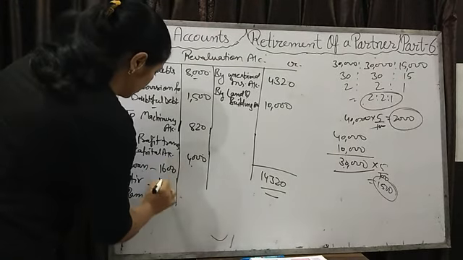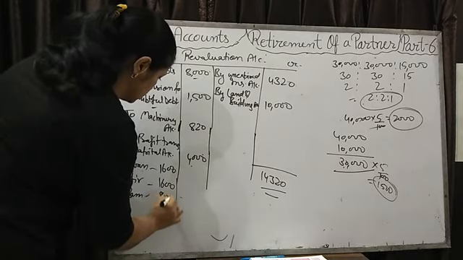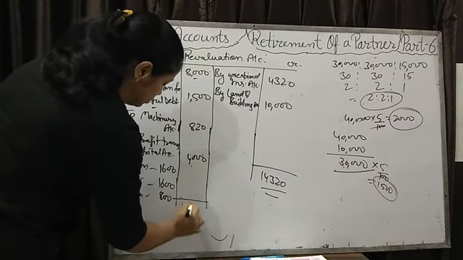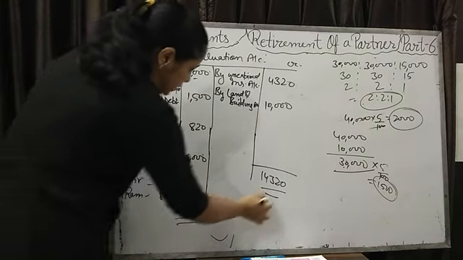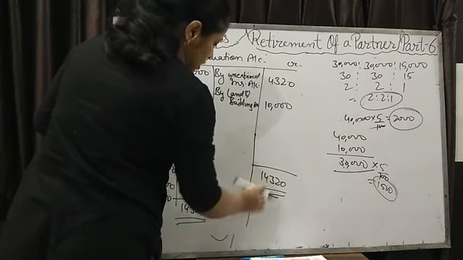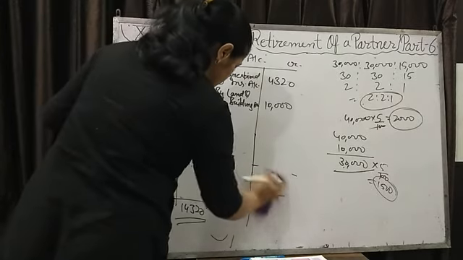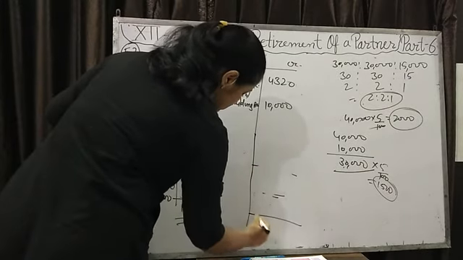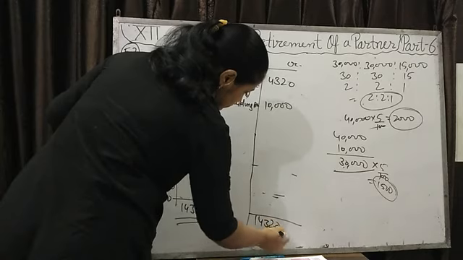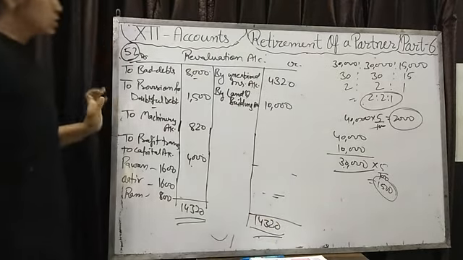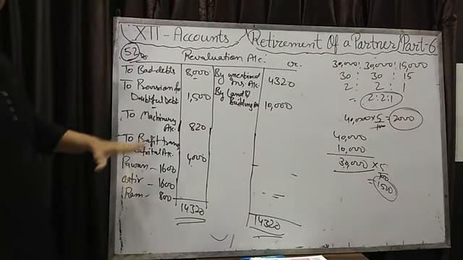Then multiply by 2: 1600, 1600 and 800. Do the total again and put 2 lines. It means accounts are closed and it should be equal. Okay, so this is a revaluation account and capital account.